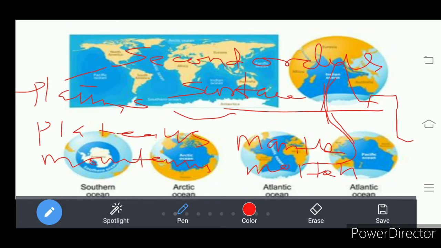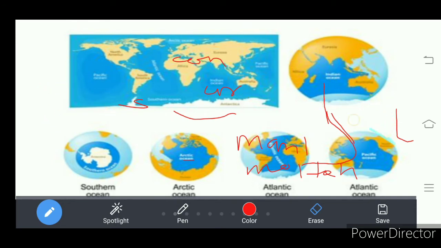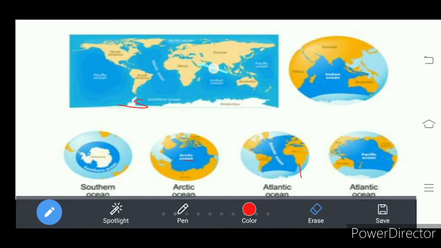Plains, plateaus, mountains. That means these are the landforms formed due to the internal process of the earth. So these are called second order of landforms.